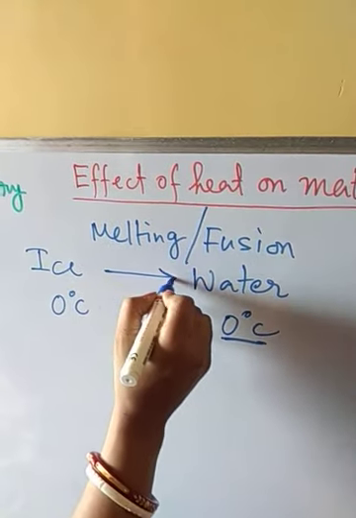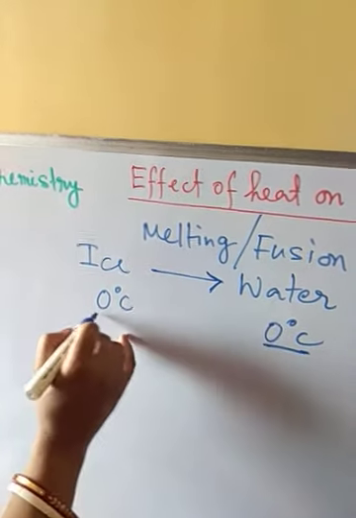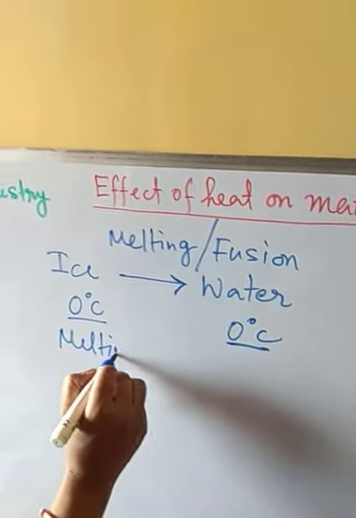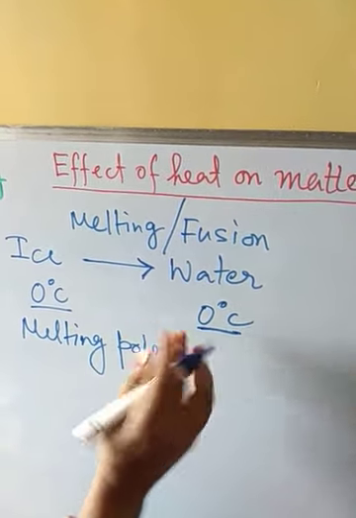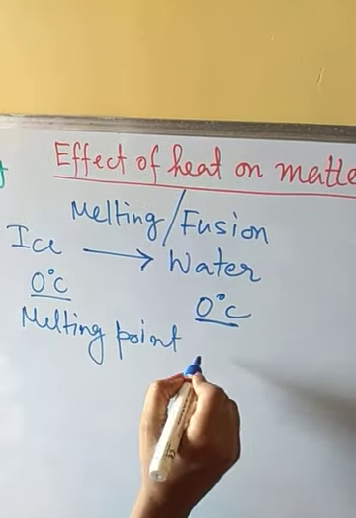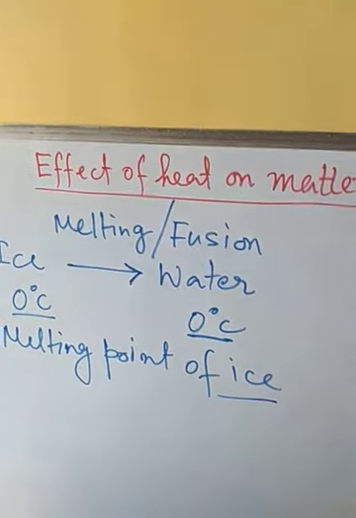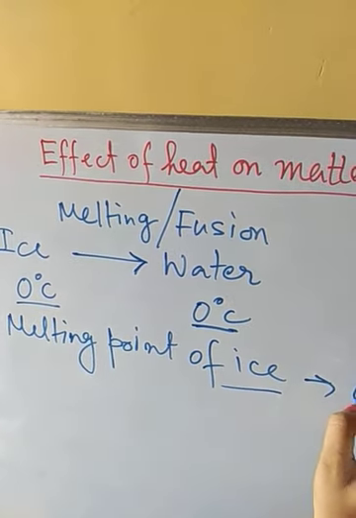And at this point of time, we will call this temperature, 0 degree centigrade, the melting point. Melting point of ice. So the melting point of ice is 0 degree centigrade.